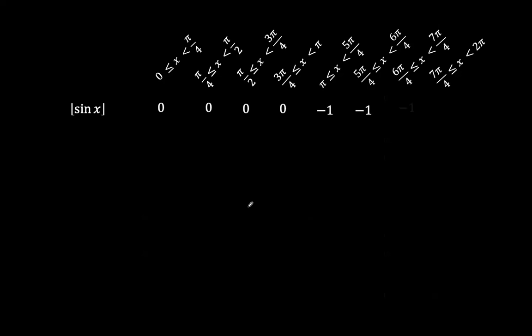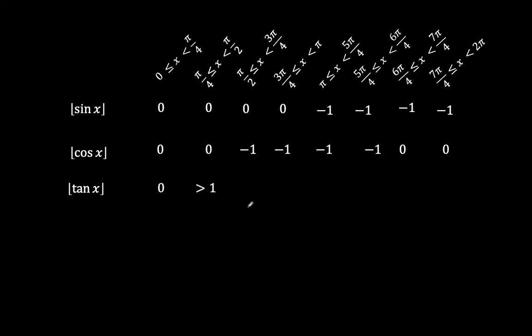and -1, -1, -1. Cosine x in the first interval would be 0, and then from pi over 4 to pi over 2, it's still less than 1, so it's 0, and then it crosses into the negative domain, and so now it begins to be -1, and then it begins now to cross into the positive domain from 6 pi over 4, and then we have 0 and 0.